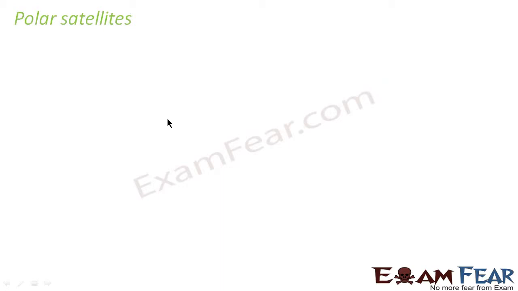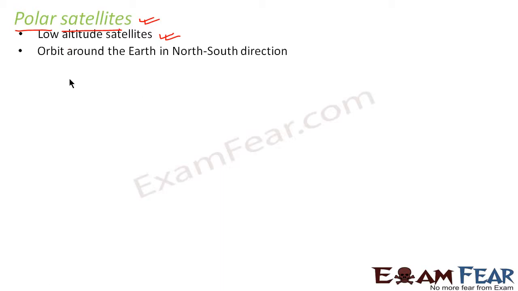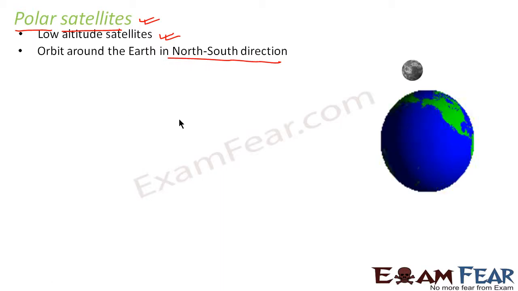Now we'll see another class of satellites, that is polar satellites. What are polar satellites? They are low altitude satellites. That means these satellites orbit around the Earth at lower heights. They orbit around the Earth in the north to south direction. Now normally in what direction does Earth move? Earth moves from west to east, right?